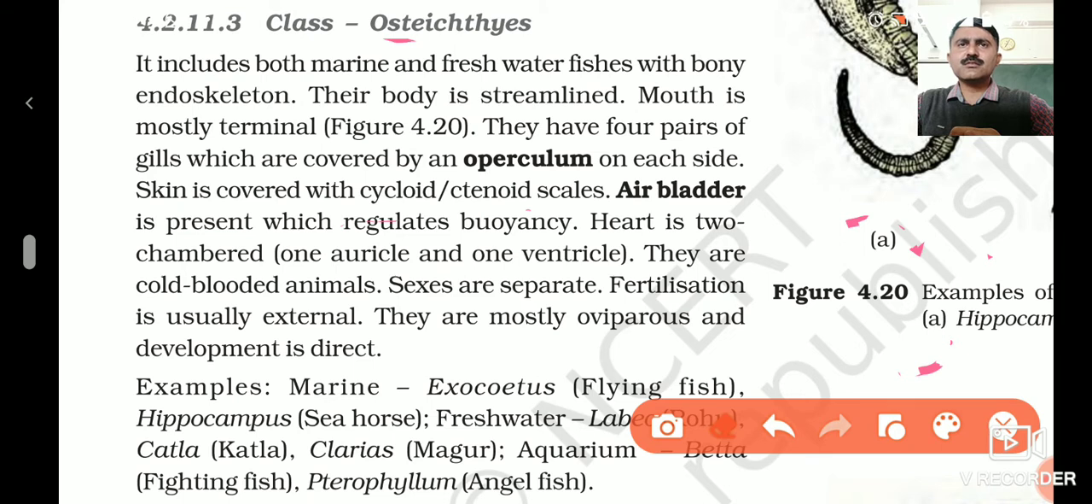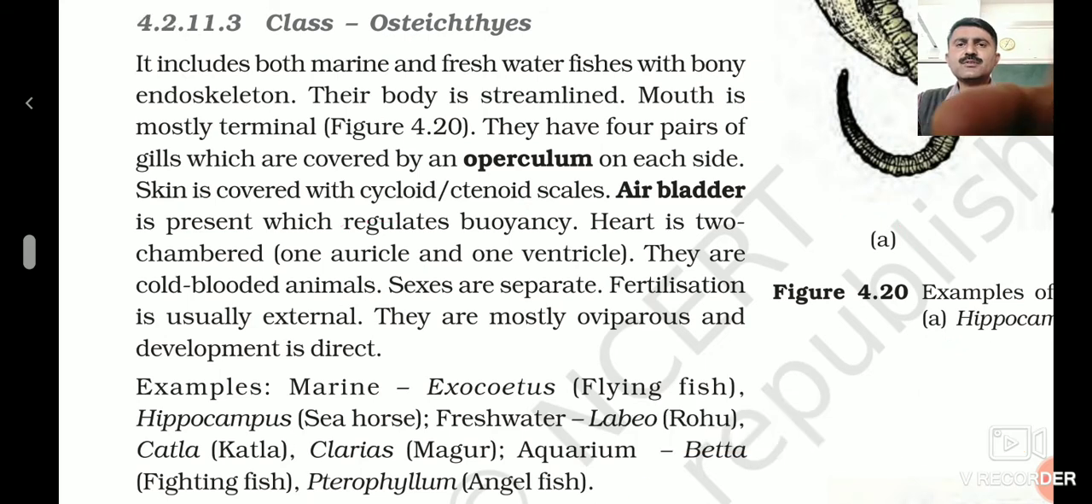If you compare with the cartilaginous fishes, please remember, these fish have many differences. So quickly we can recap the differences. If we talk about the type of scales, Chondrichthyes have placoid scales. This group of fish have ovoid or cycloid scales. Mouth: in bony fish, Osteichthyes, the mouth is terminal. In cartilaginous fish, the mouth is ventral.